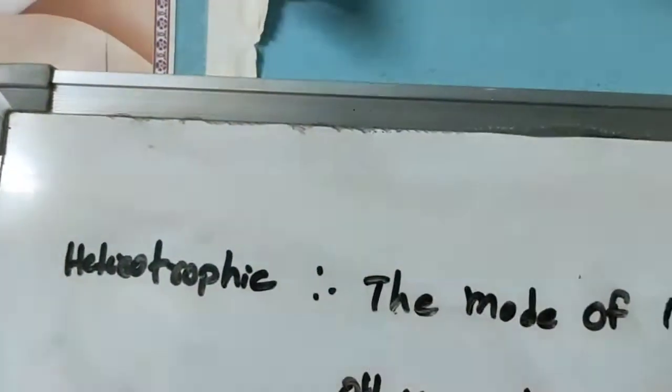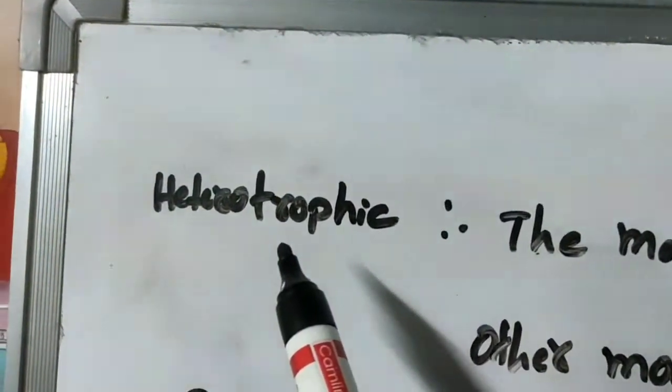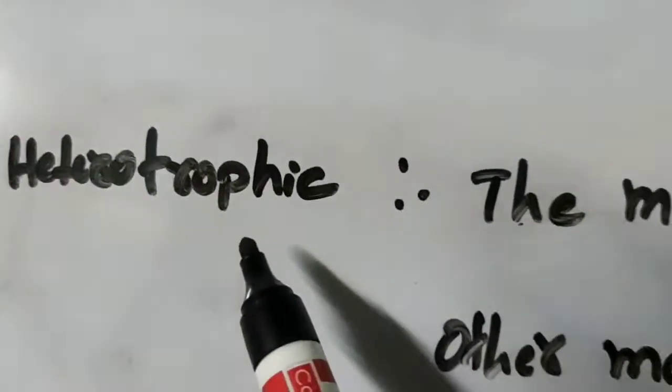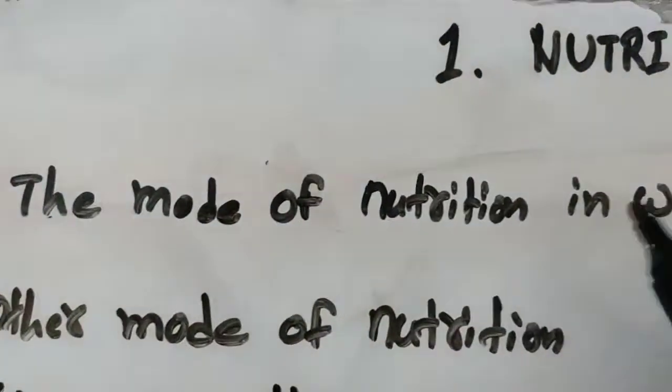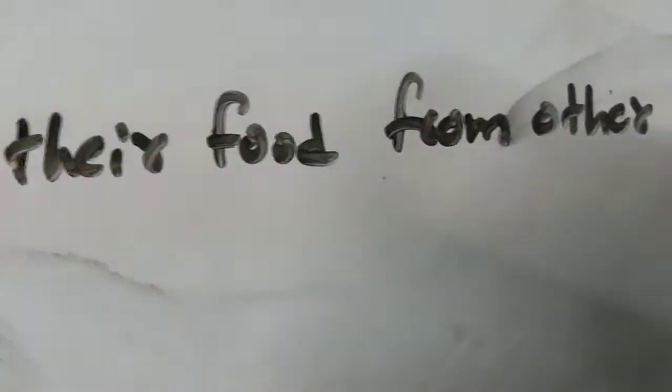Till now we studied the autotrophic mode of nutrition. Now let's see the heterotrophic mode of nutrition. What is meant by heterotrophic mode of nutrition? The mode of nutrition in which organisms obtain their food from other organisms is called heterotrophic mode of nutrition. Once again, the mode of nutrition in which organisms obtain their food from other organisms is known as heterotrophic mode of nutrition.